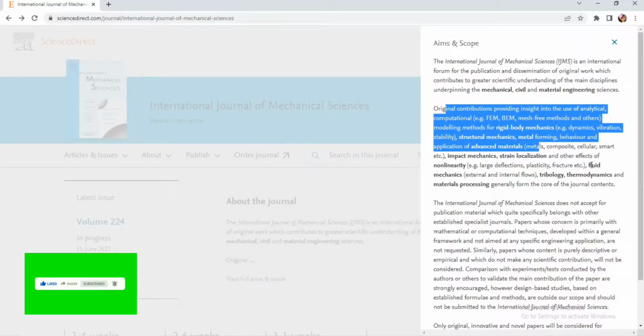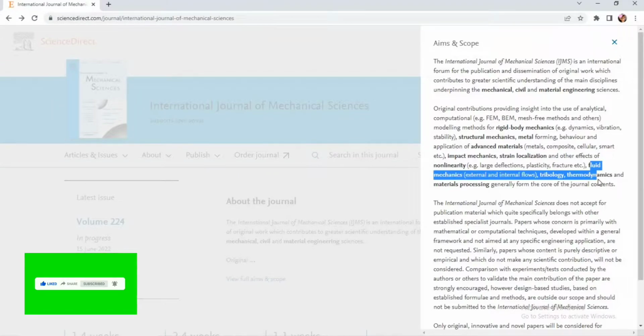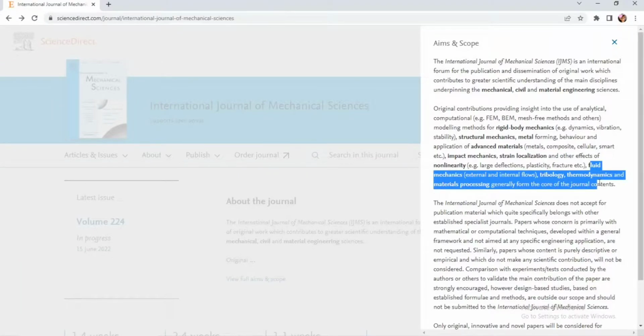Even manuscripts under fluid mechanics, tribology, thermodynamics, and material processing generally form the core of the journal content. So if your manuscript is based on the above said topics, we can submit our manuscript to this journal.